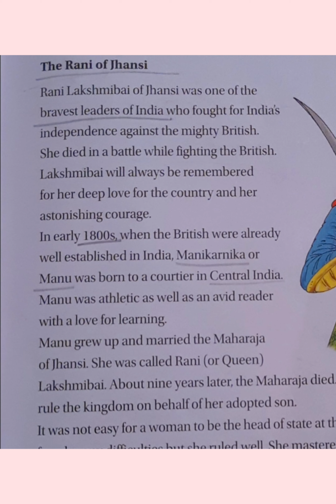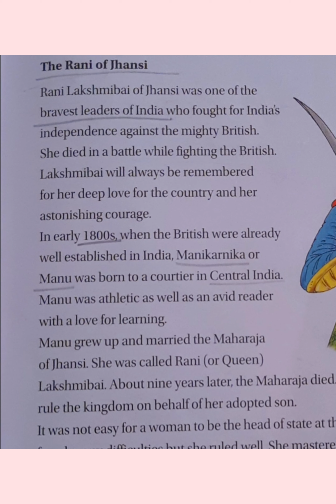Then what happened in the early 1800s when the British were already well established in India?